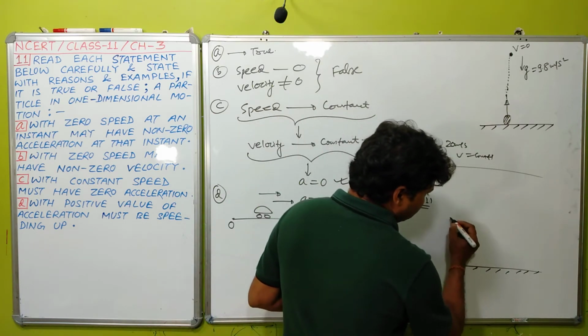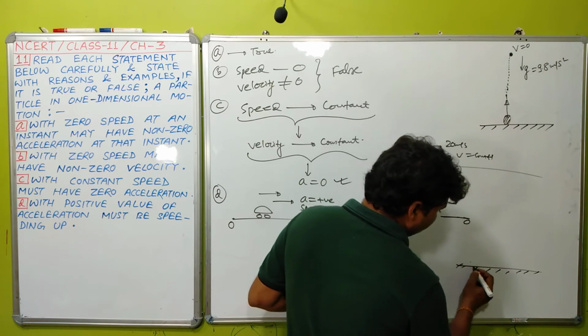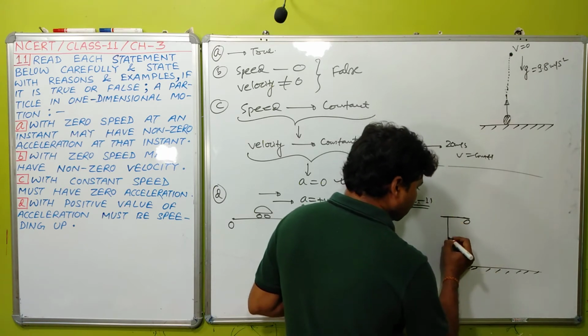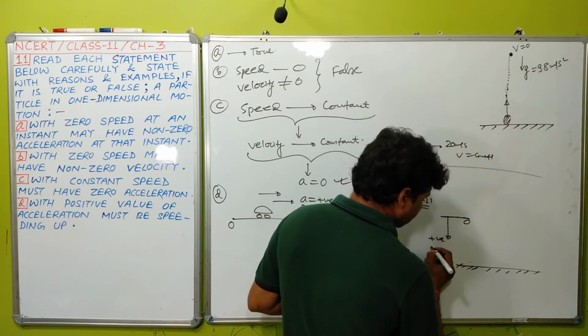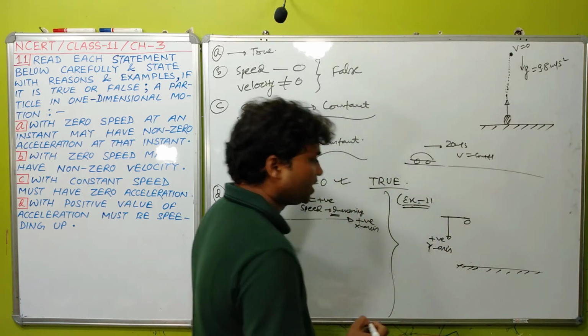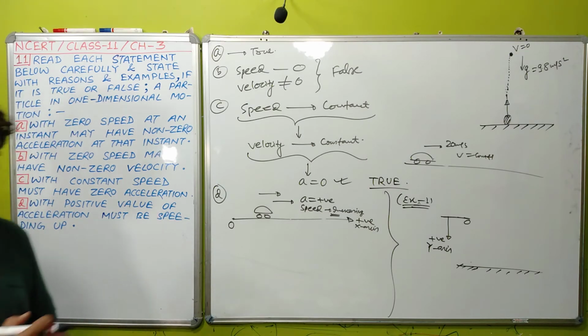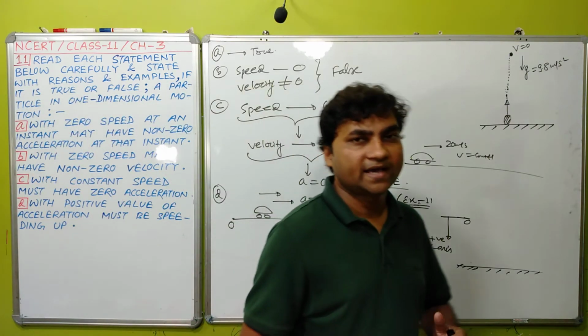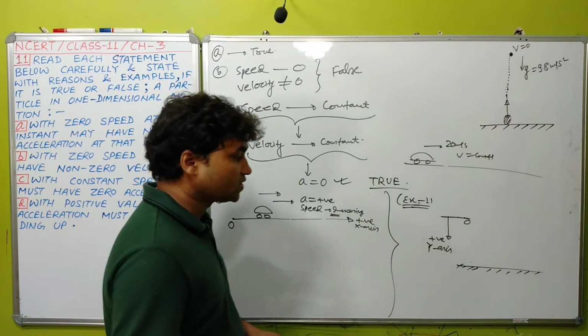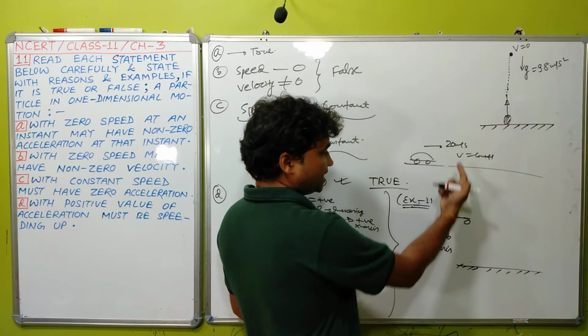Assume this is your origin, this is your ground, and we take positive y-axis this side. Concept should be clear, student. We can take the direction of positive x-axis or negative x-axis in any direction as per our convenience. It's not necessary that you always take positive y-axis in the upward direction.